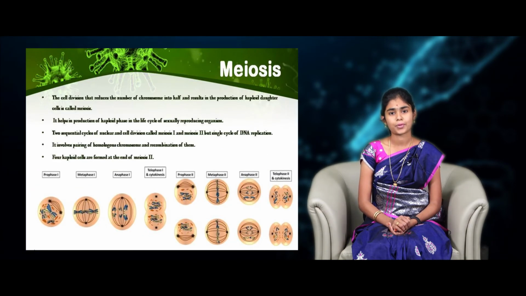We are going to see about another type of cell division, that is meiosis. What we have seen in the mitosis process, a single cell gives birth to two identical daughter cells, right? And in meiosis, a single cell gives birth to 4 haploid cells containing half the amount of original genetic information.